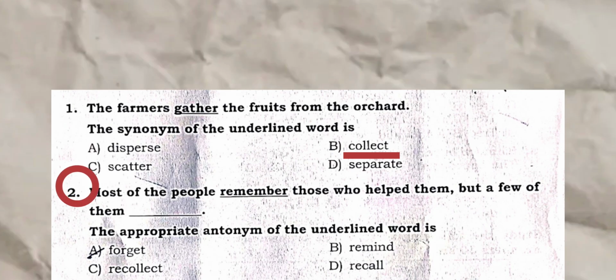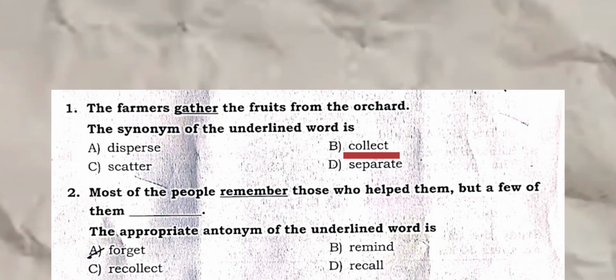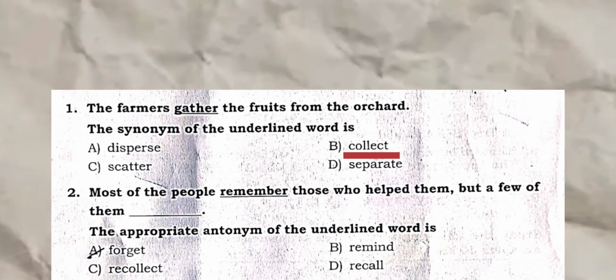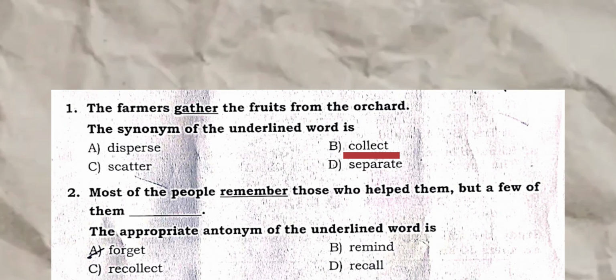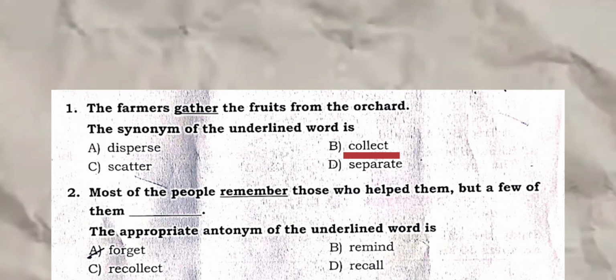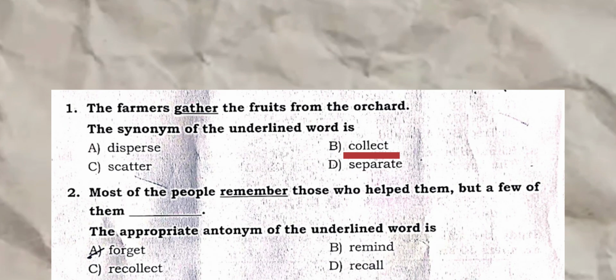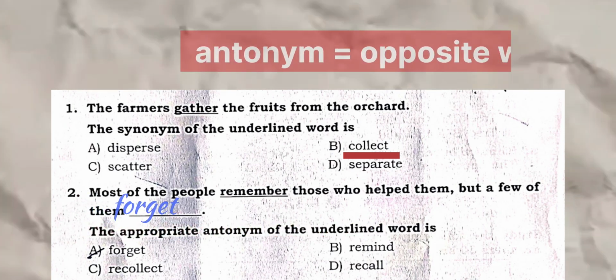Question 2. Most of the people remember those who helped them, but a few of them dash. The antonym of the underlined word is A. Forget.